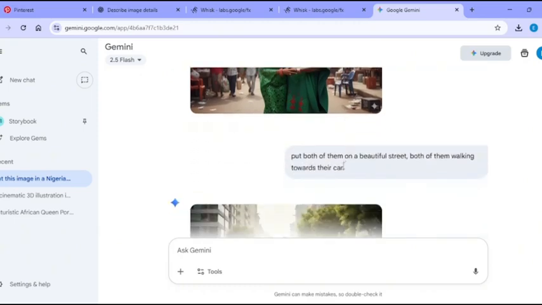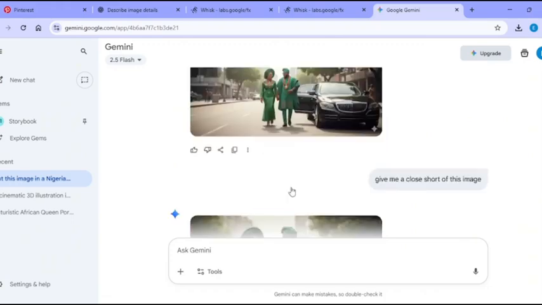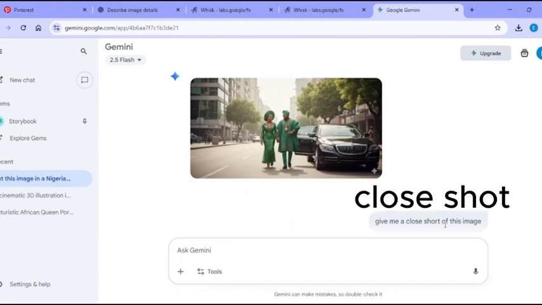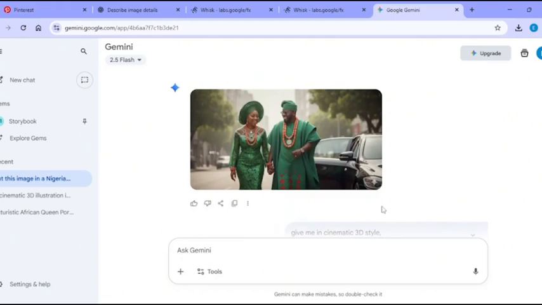So there is nothing you cannot create here. And I said, put both of them on a beautiful street, coming out of their car. Look at it. Okay, it's a very wide shot. So I gave it instruction. I said, give me a close shot of this image. And this is what we have, a close shot. So it depends on how creative you are with NanoBanana.